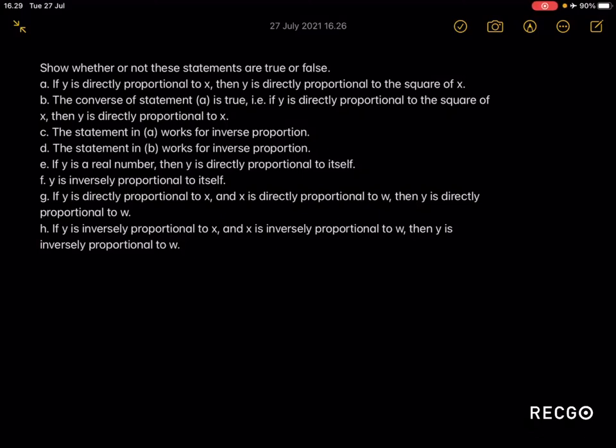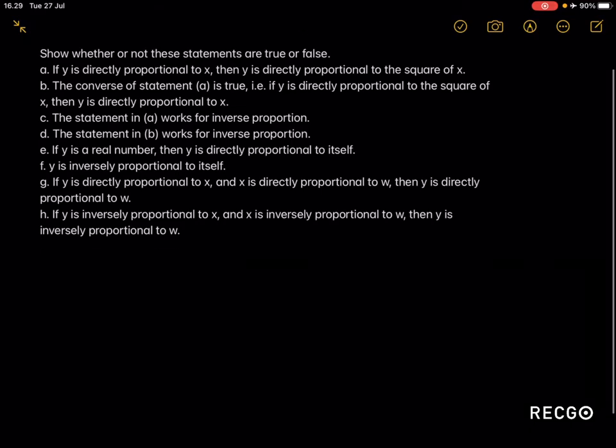Here we're going to look at another proportion-related question. Now this time this is about proofs, so we need to show whether or not these statements are true or false. Some of these statements might be some misconceptions about proportion. Let's look at statement part A.